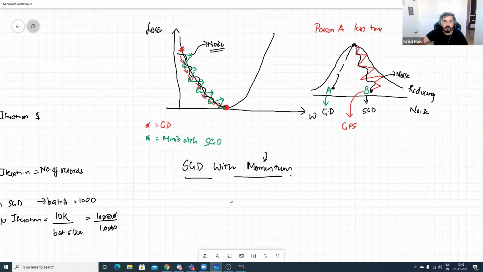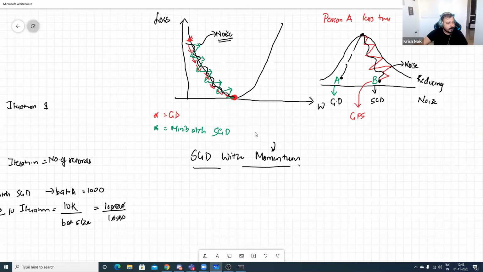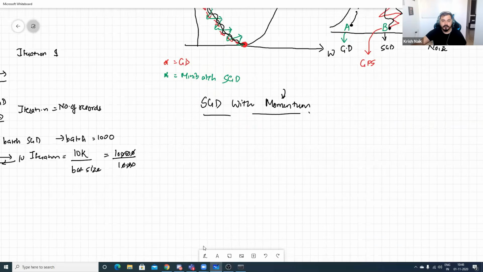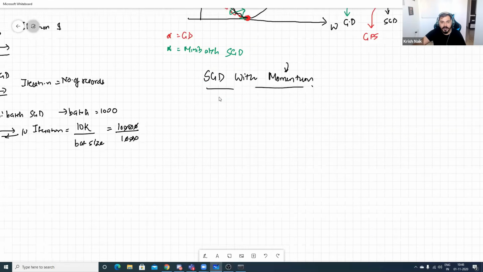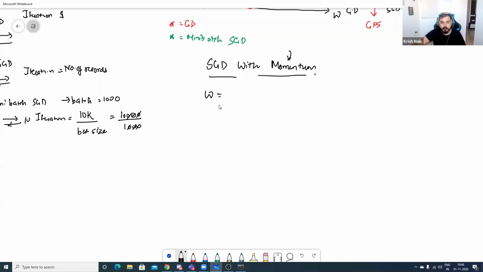Okay, now let's go over here. Let me write down some of the equations. You know that my weight new is equal to weight old minus learning rate times the derivative of loss with respect to the derivative of w old, right? Now what I'm going to do is that instead of writing old and new, let me specify this as wt minus 1 minus n times the derivative of loss with respect to the derivative of wt minus 1.